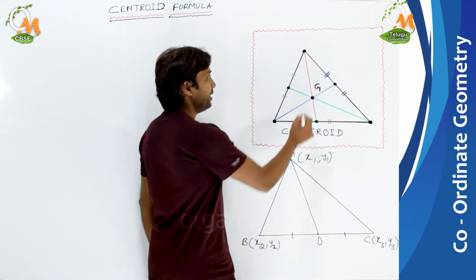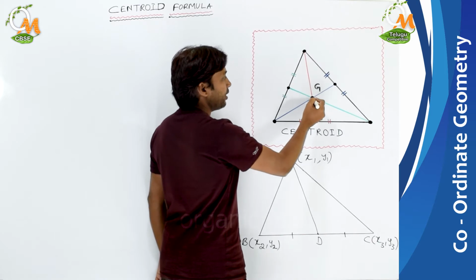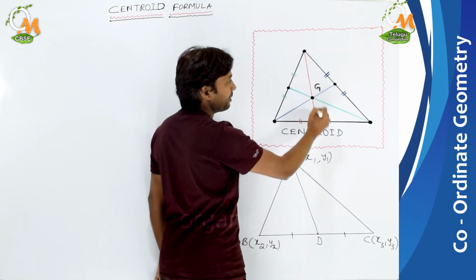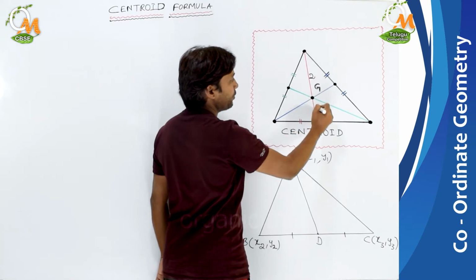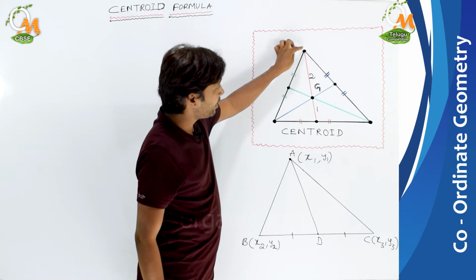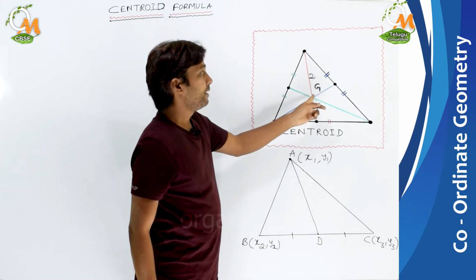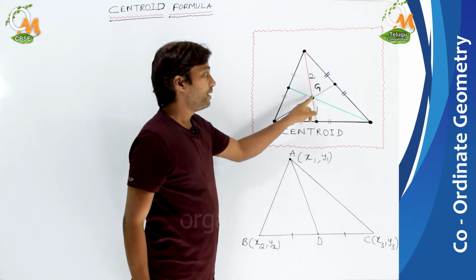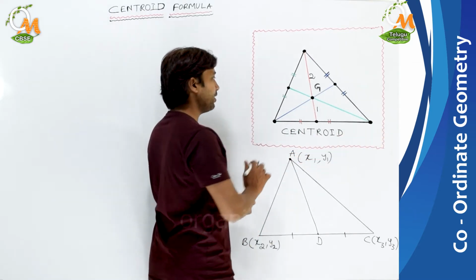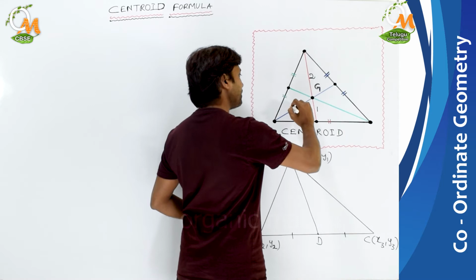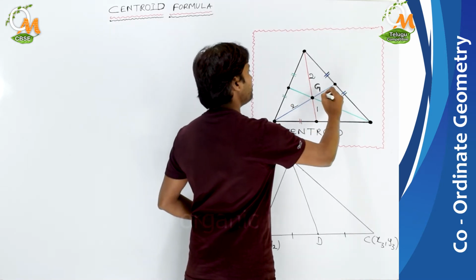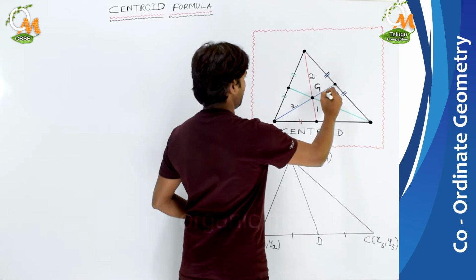So here this median is there and on that the centroid is located, and this centroid will divide this red color median in the ratio of 2:1. Means two parts is the distance from vertex to centroid and one part is the distance from centroid to midpoint of its opposite side.